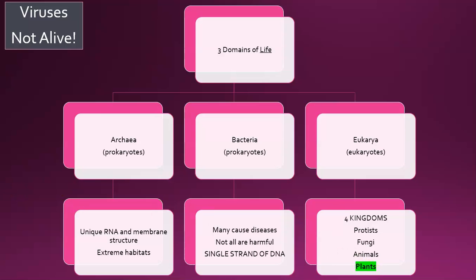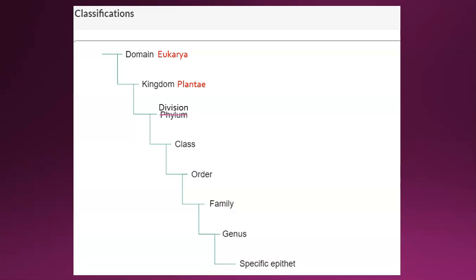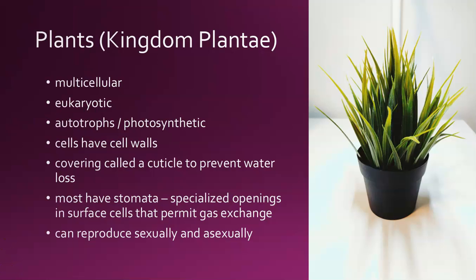An interesting thing when you're classifying plants, a lot of times scientists will not use the word phylum. They will actually use the word division in place of the word phylum. So what is it? What characteristics should an organism have to classify it as a plant?